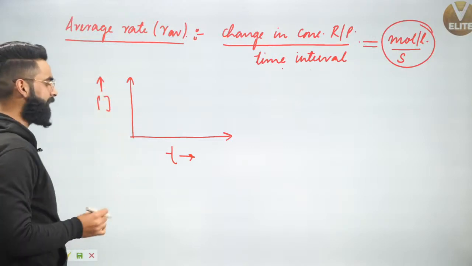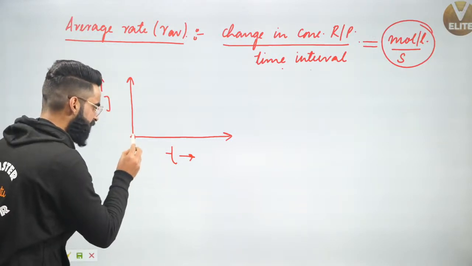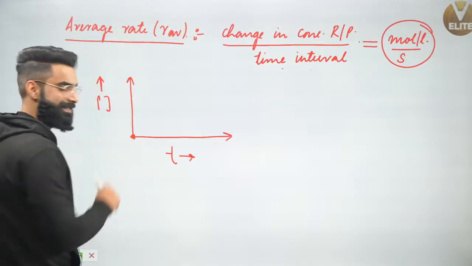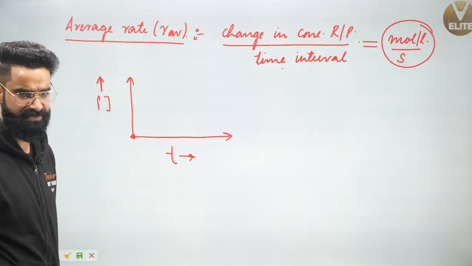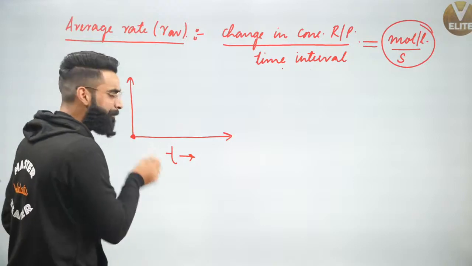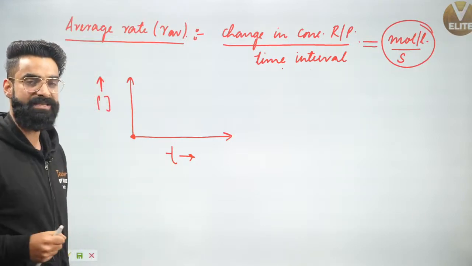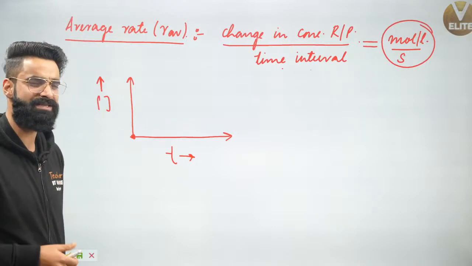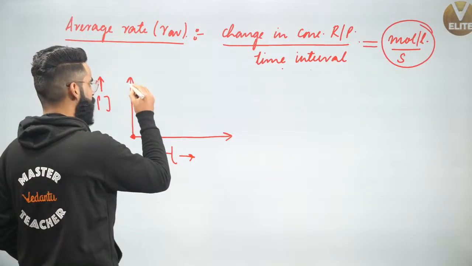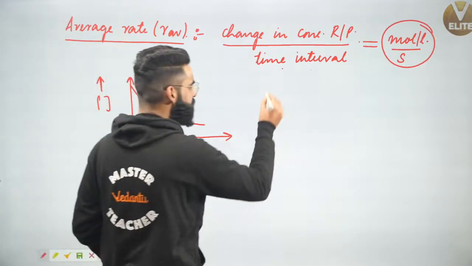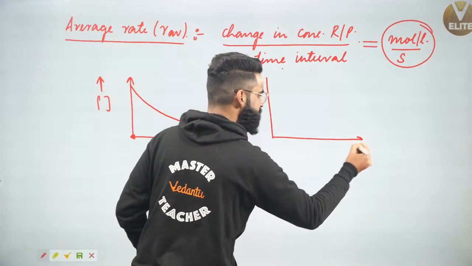As you must know, this point represents time t equal to 0. Can I say at time t equal to 0, the concentration of reactant will be maximum? Absolutely. Now what is going to happen to the concentration of reactant with time? It decreases with time, like this. And what about the concentration of products?